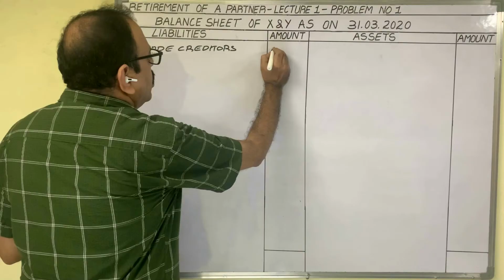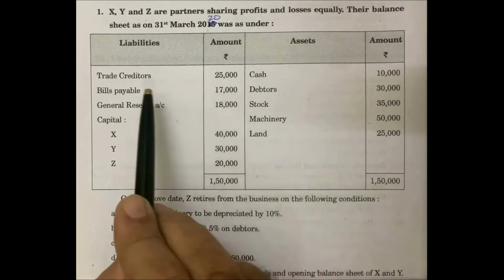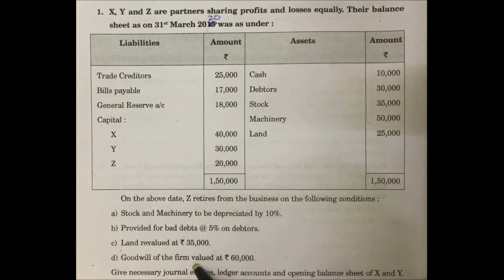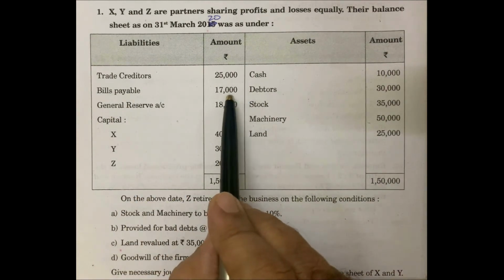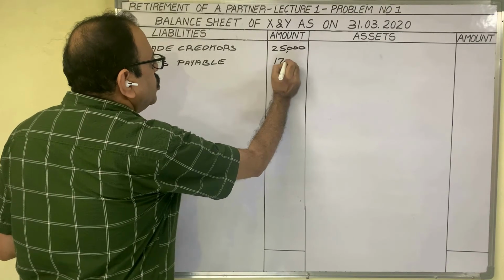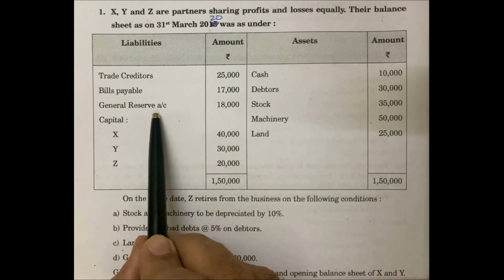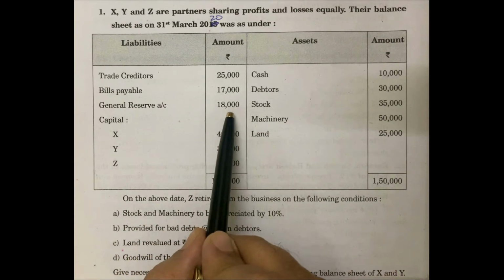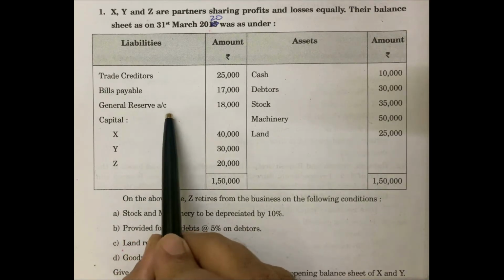Trade creditors 25,000 rupees. Next, bills payable 17,000 rupees. Related with the bills payable, there is no additional information. Therefore, in the new balance sheet, bills payable same amount 17,000 we have to show under liability side. Bills payable 17,000 rupees. Next, general reserve 18,000 rupees. We closed the general reserve account by transferring this 18,000 rupees balance to all partners' capital accounts in old profit and loss ratio. Now there is no general reserve account. Therefore, in the new balance sheet, don't show general reserve amount.